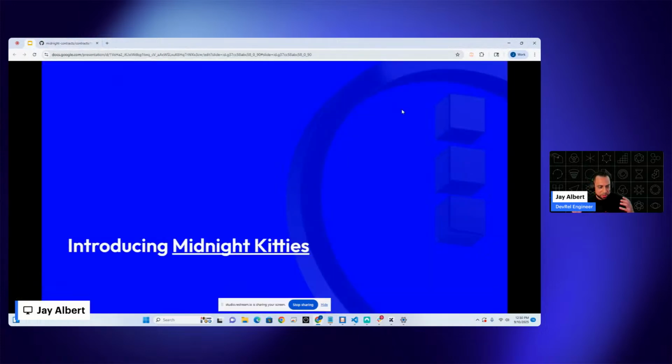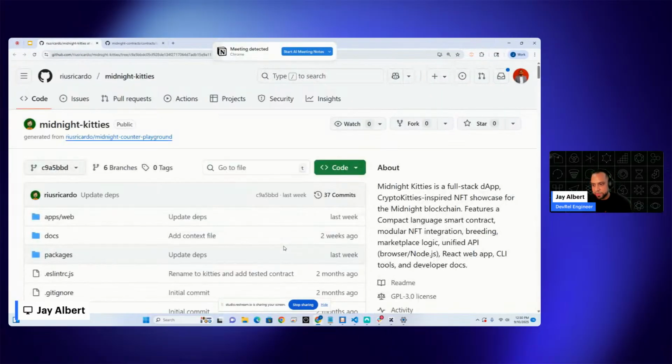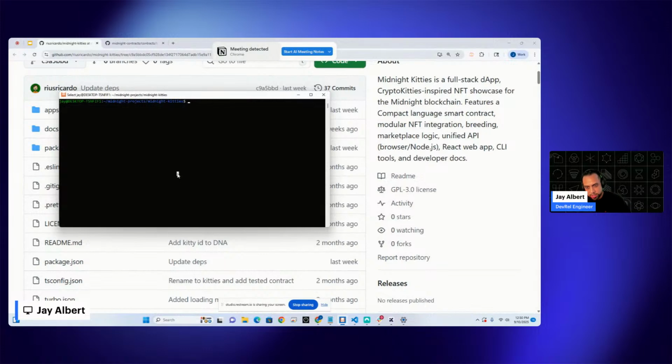And I want to introduce to you Midnight Kitties. So Midnight Kitties was built on top of the module, but it's mostly using the standard NFT. I hope that you see this, get some ideas of inspiration, and use our zkNFTs to build out cooler, more interesting games or NFTs that utilize ZK technology. If you want to take a look at this repo, we'll share this as well afterwards. You can download it, and I've already done that on my computer.